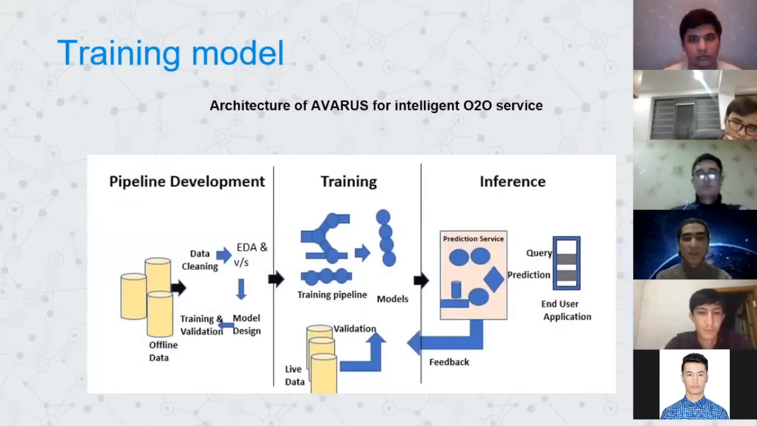Let's move on to training model. In training model, we have the architecture of Avarus for intelligent auto service. We divided it into 3 parts. First is pipeline development. In pipeline development, we work with a database, which is cleaning data, training validation, model design, and offline data. In the second stage, we have training pipeline, model validation, and live data. In the third, we have interface, which has prediction service in end-to-end user application and feedback.